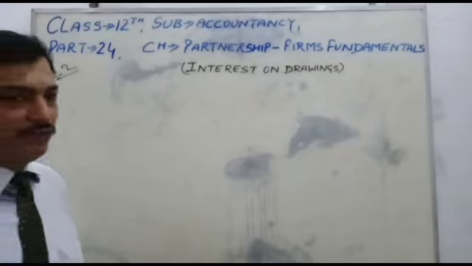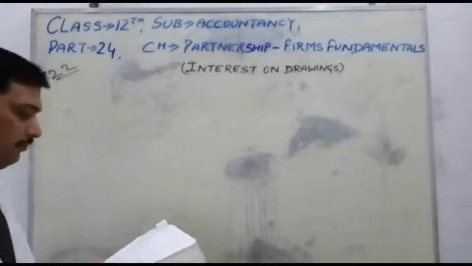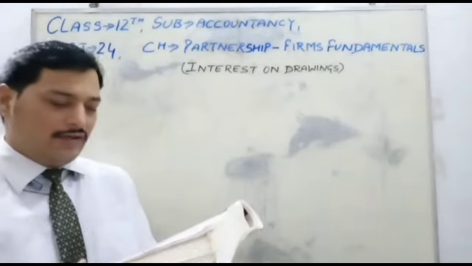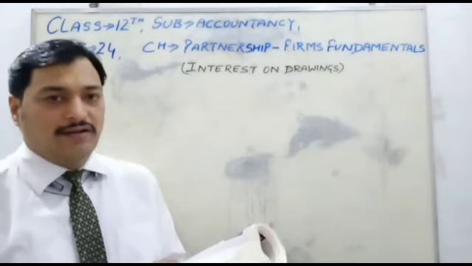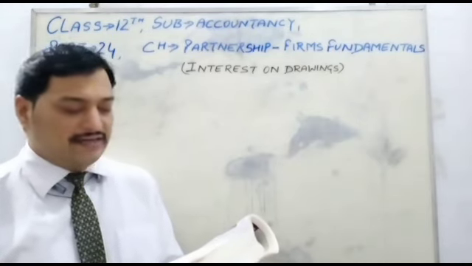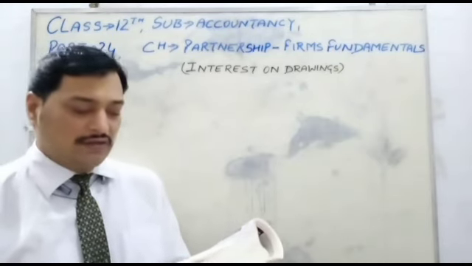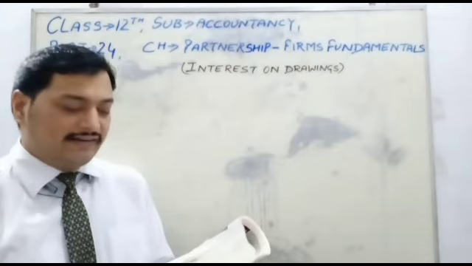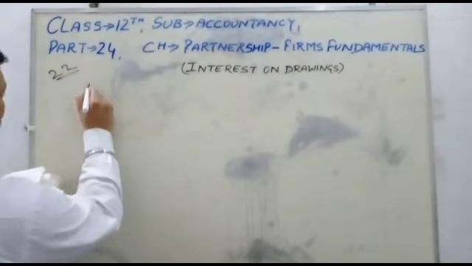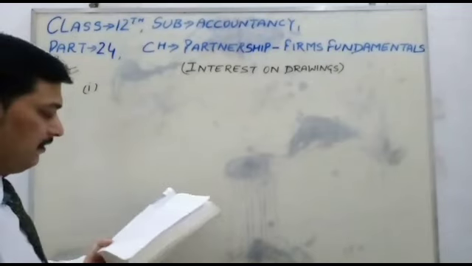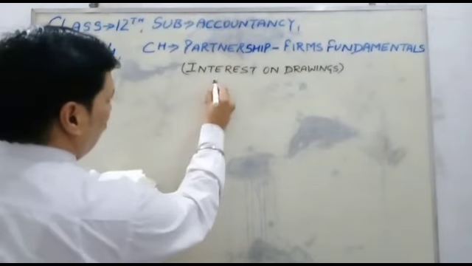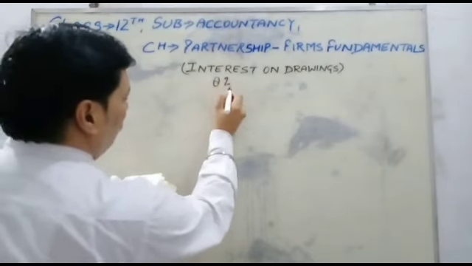Then students, see question number 22. First question is given. Calculate the interest on drawings of Mr. Aditya at the rate of 8% per annum for the year ended 31st March 2007 in each of the following alternate cases. So students, in this question we will calculate interest on drawings. Interest on drawings is given as 8% per annum in all cases.